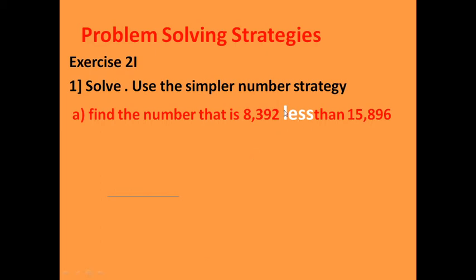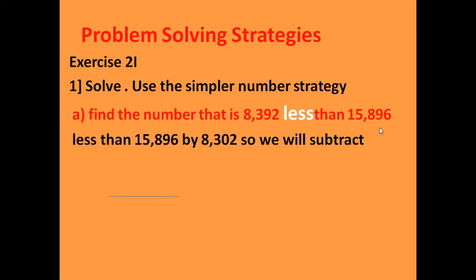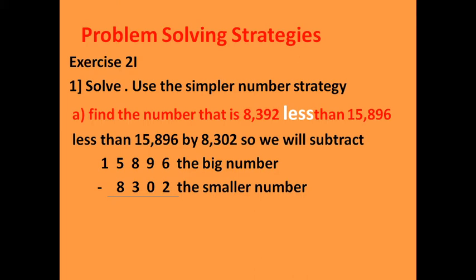I want a number, find a number that is 8,392 less than that one. So if we subtract, we can find the answer. So here what we will do, less than 15,896 by 8,392, so we will subtract. So we write first the bigger number, and we will subtract the smaller number.